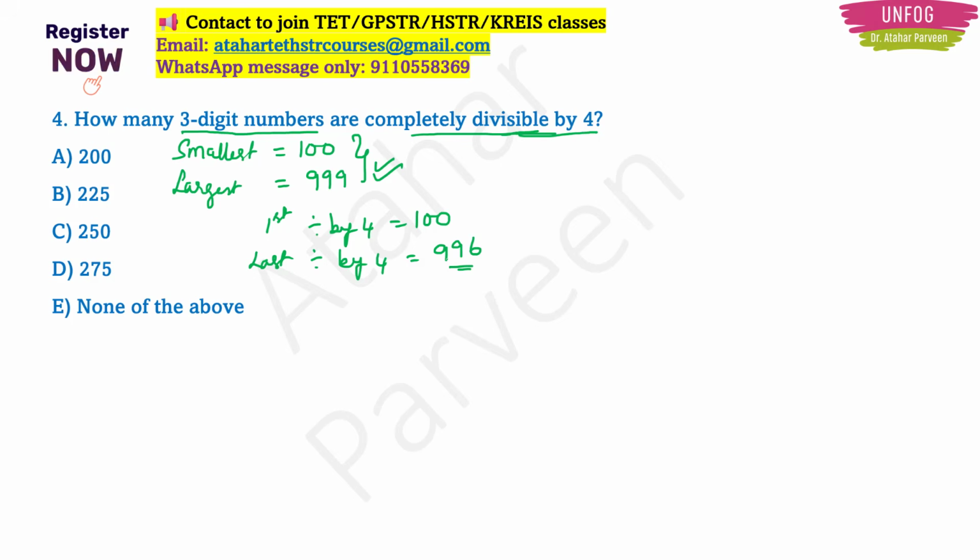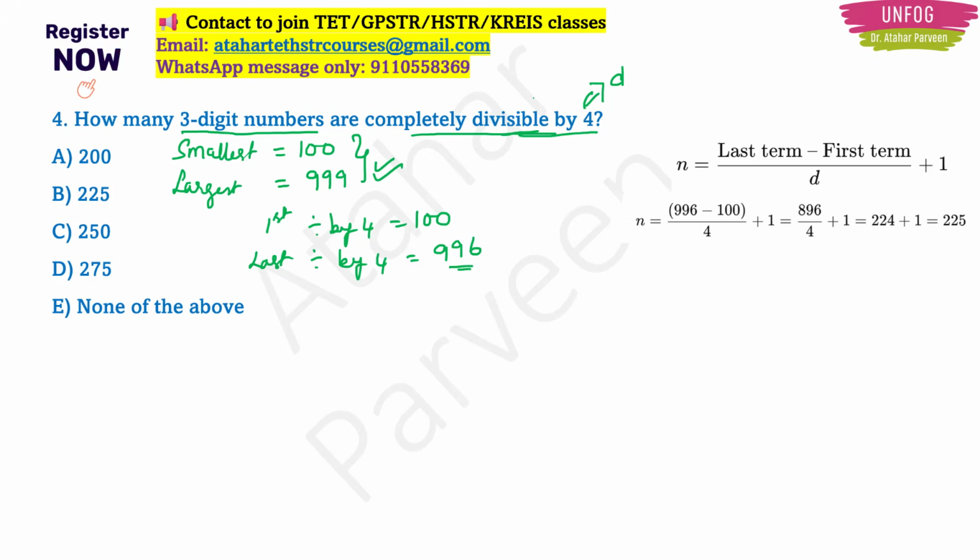Now I know the first number of the series and the last number of the series. In this situation, I have this formula: N is equal to (last term minus first term) by D, plus 1. What is D? This 4. This is our D, the common difference. Just substitute. You will get the answer 225. Option B will be our correct answer here.